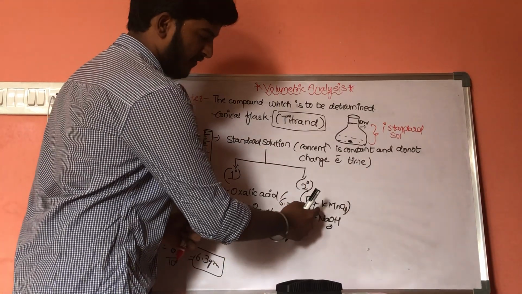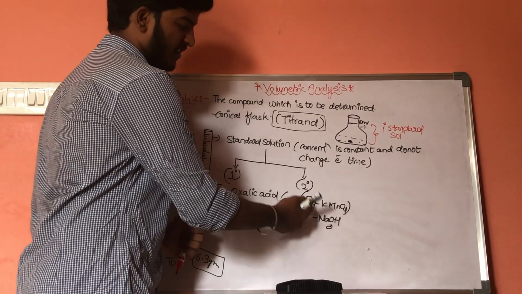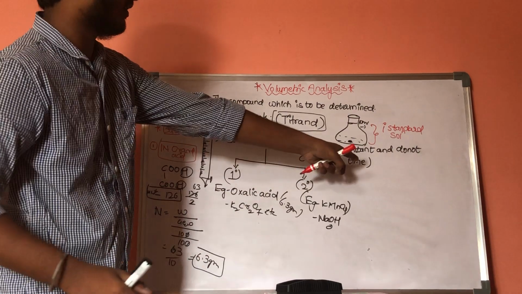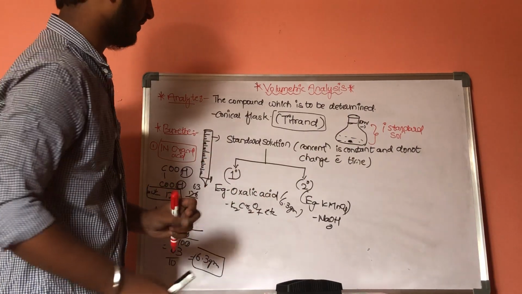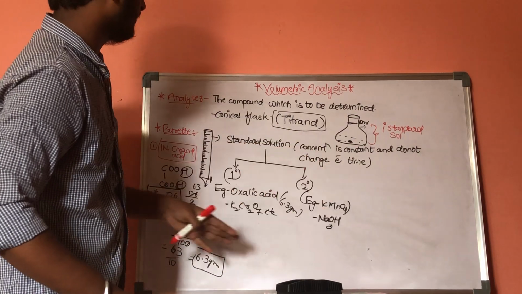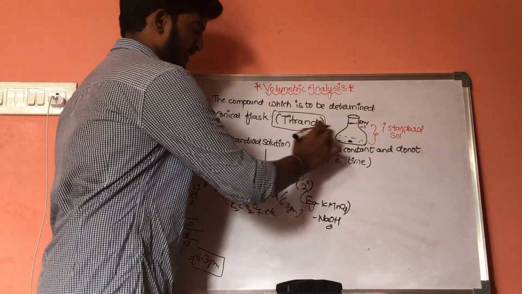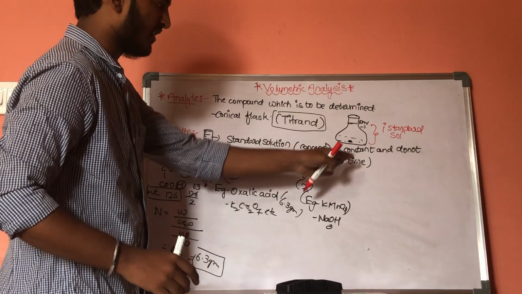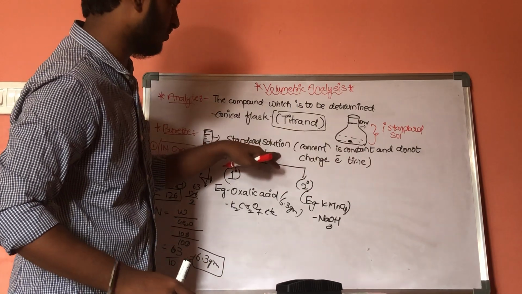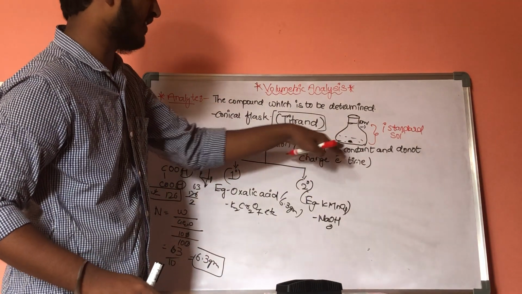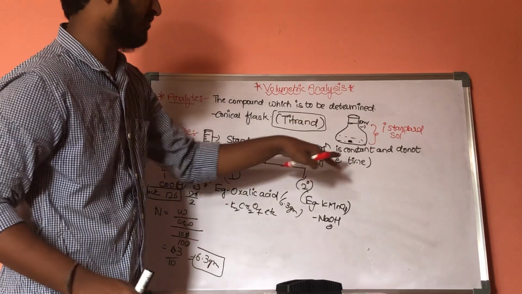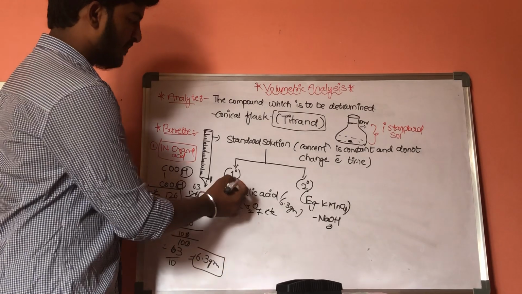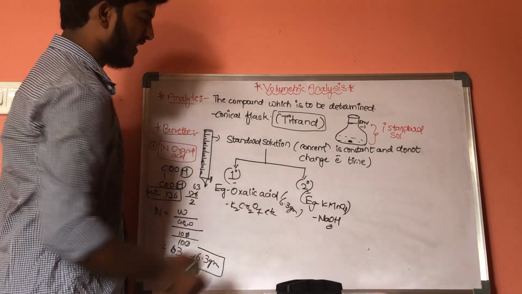So the concentration will not be constant in secondary standard solution, and the concentration will be constant in primary standard solution. This is some basic information about standard solution. A standard solution is a solution whose concentration is constant and does not get changed with respect to time. And the standard solution is of two types: primary standard solution and secondary standard solution.